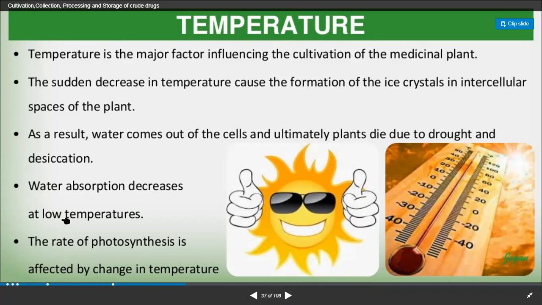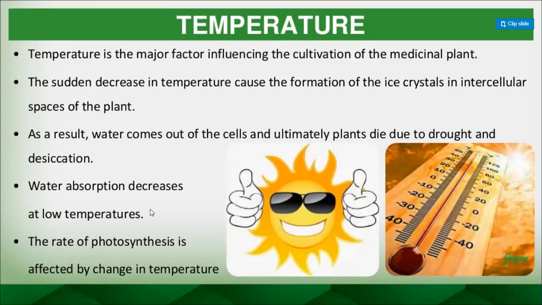Water absorption decreases at low temperature. Of course, water absorption from the root and the transportation of water through xylem and phloem will decrease if the temperature is low. The rate of photosynthesis is affected by the change in temperature. So temperature has its own importance, and it varies from plant to plant and region to region. In cool weather, only cool-weather plants like apple can grow there. It cannot grow in hot weather.